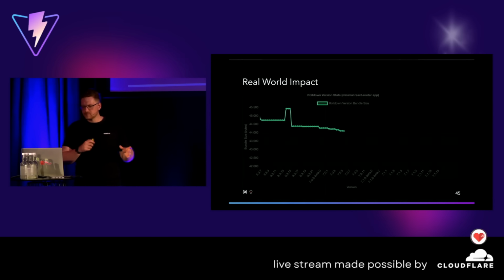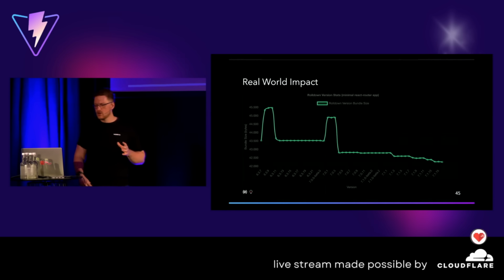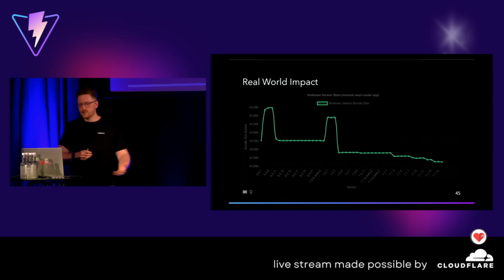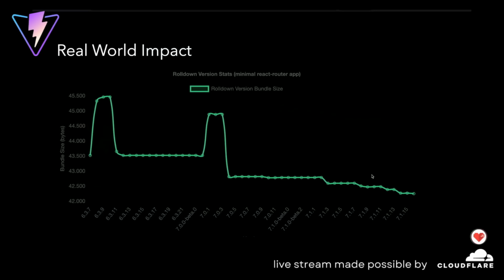But even there, now we talked a lot about build time, and we talked a bit of bundle size. I've plotted a little chart of the Rolldown Vite versions, so Vite with Rolldown, from the version 6.3.17, so 25-ish versions ago. And it's the same project, a minimal React Router application. And we just take a look at the bundle size. In the beginning, it was, okay, we have some anomalies here. It was quite high here and there. It went lower, a bit higher, and lower again, and consistently lower and lower.